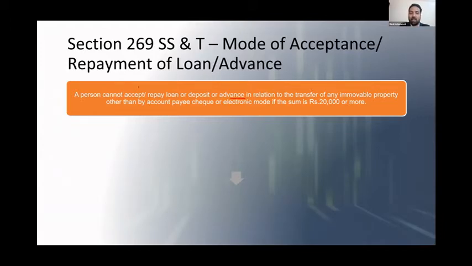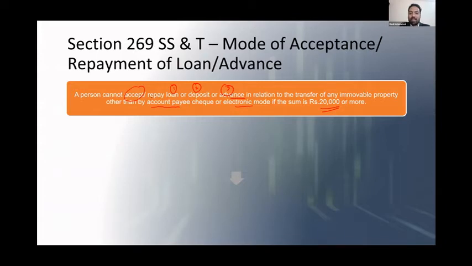One, acceptance of a loan. Second, acceptance of deposit. Or third, accepting advance in relation to transfer of an immovable property. And if you're accepting other than account payee cheque or electronic mode, and the sum accepted, that means your loan amount, is more than 20,000, then you're liable for penalty.